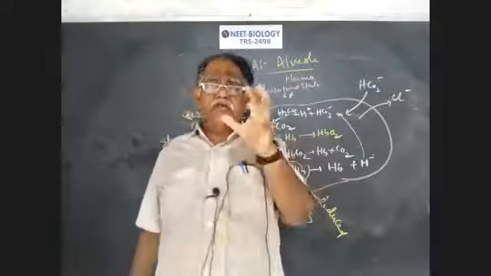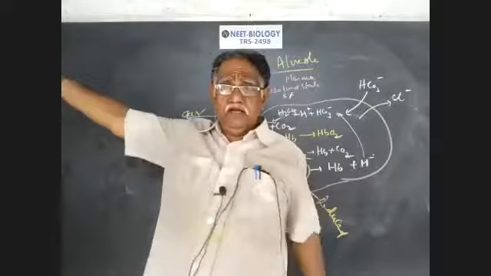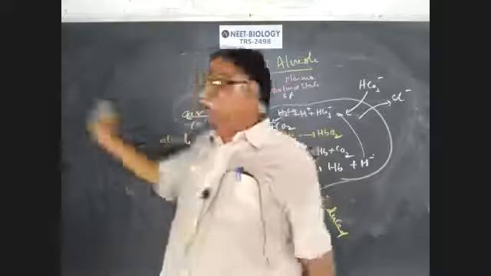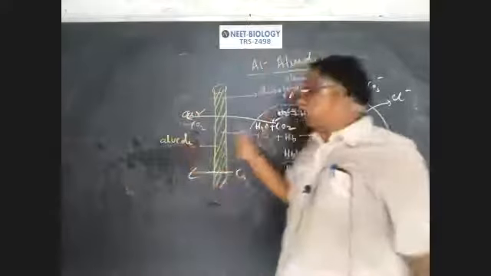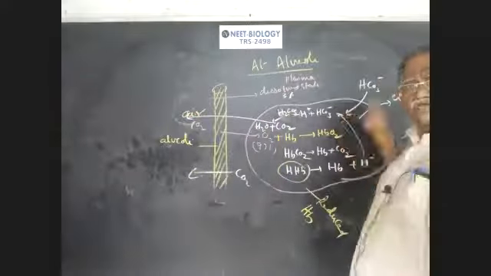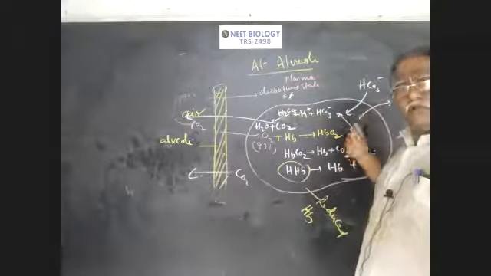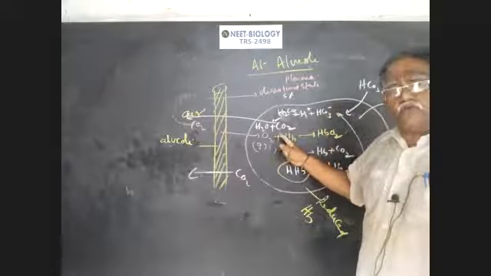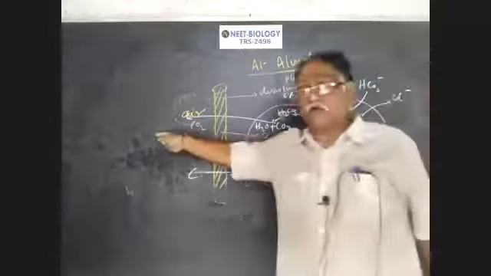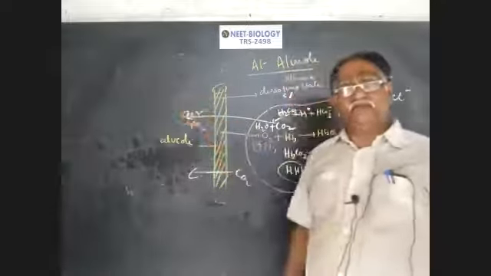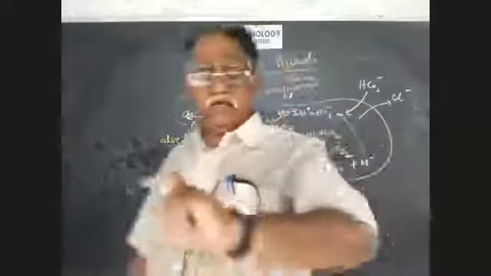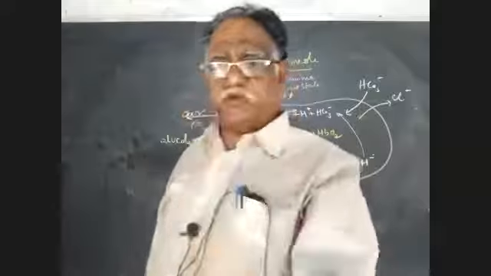And the carbon dioxide is transported to the alveoli in the form of bicarbonate, 70%. At alveoli, bicarbonates again enter into RBC, chloride goes out. Bicarbonates and hydrogen ion combine to form H2CO3, which dissociates into water and carbon dioxide, and carbon dioxide goes out into the air. This reaction is catalyzed by carbonic anhydrase. That is about the transportation of carbon dioxide.